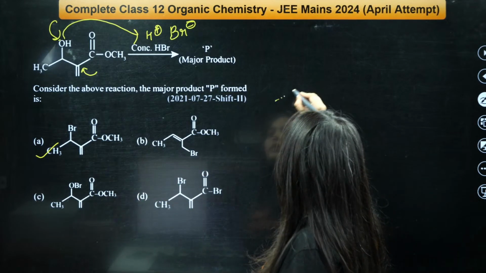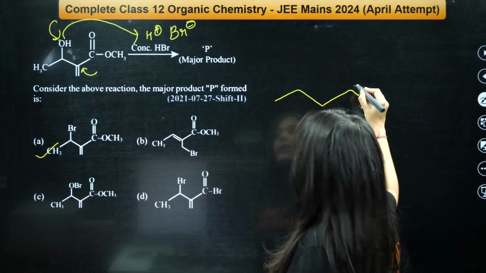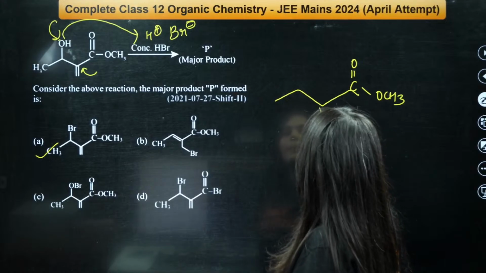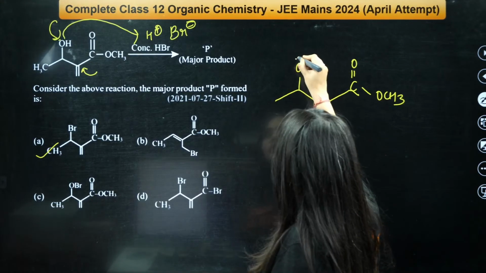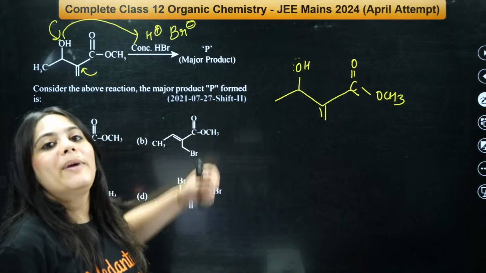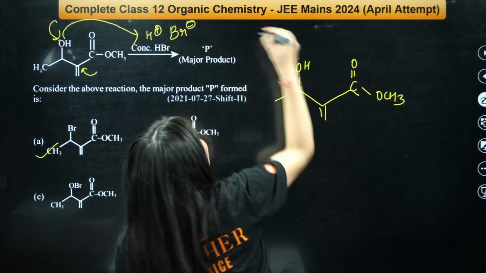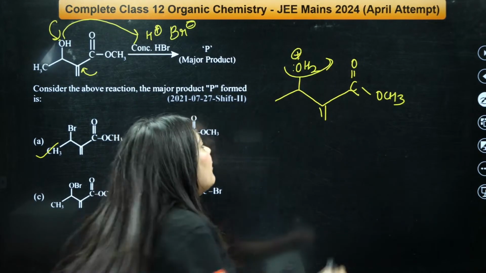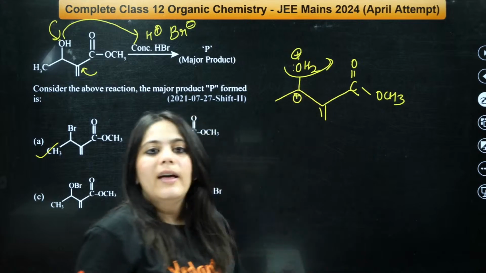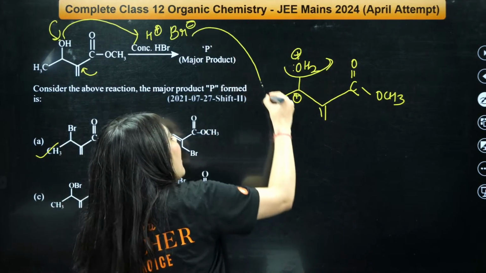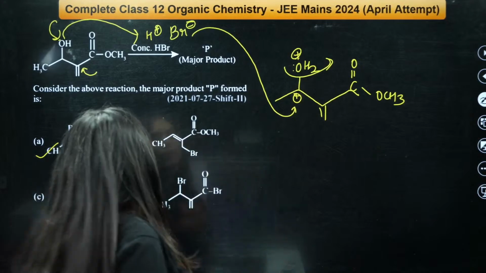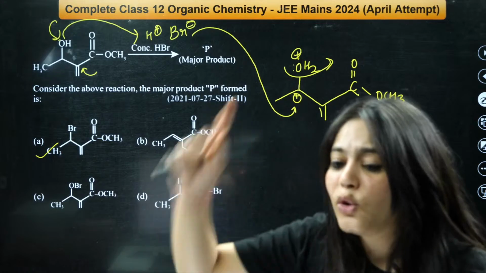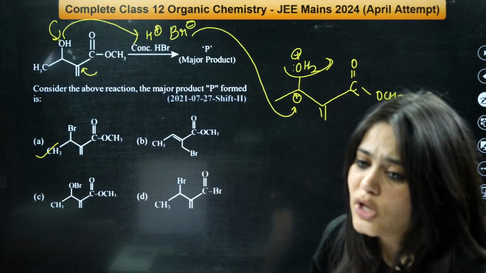First of all, this is the question given to you. C double bond OOCH3. Here is the double bond. Here is the OH. First of all, remember that the lone pairs of electrons will definitely attack the H plus first, and this will form OH2 plus, leaving behind a positive charge over here. Hence, on this positive charge, the Br minus will attack now, and you will get A as the final product, right? Yes, and everybody is right. Whoever said A, extremely correct.